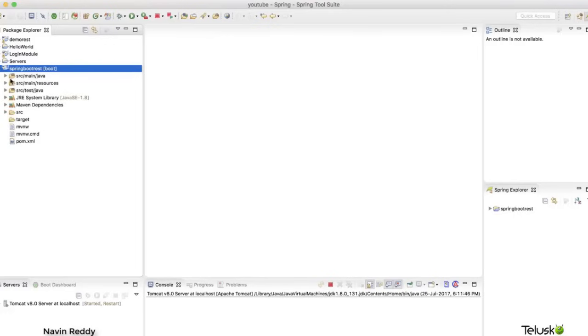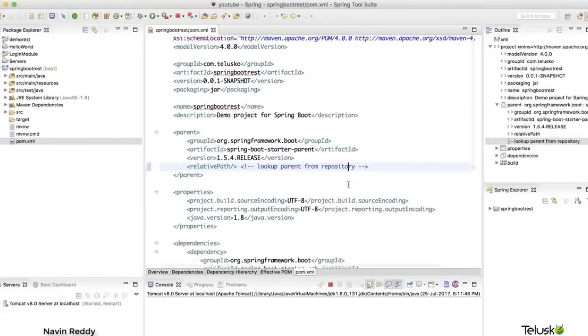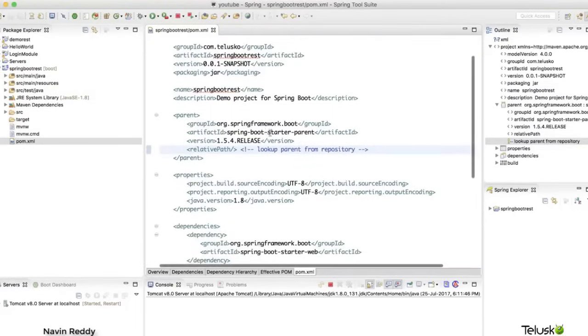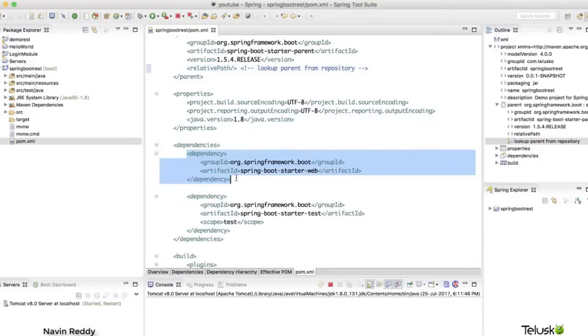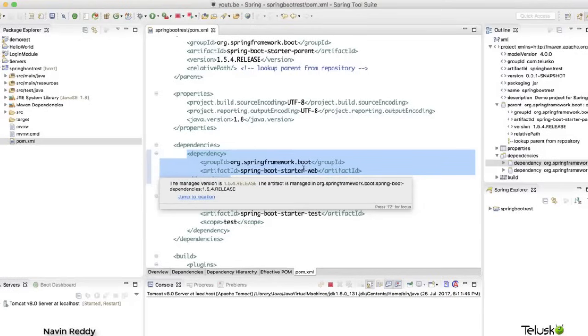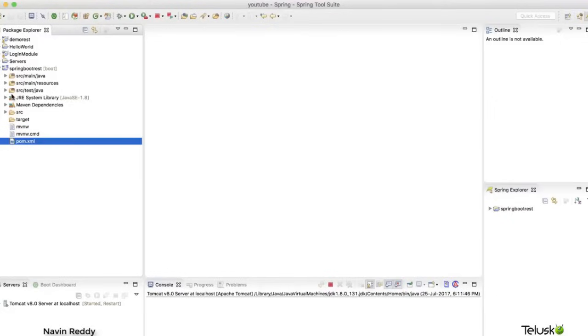If I expand this and go to my pom.xml file, let's see what exactly this file is. You can see we have Spring Boot dependency here, and then we have Spring Boot starter web. So this is a web project basically. This is a Spring Boot web project. You can also implement MVC here. We are going for Spring REST. Let's close this.